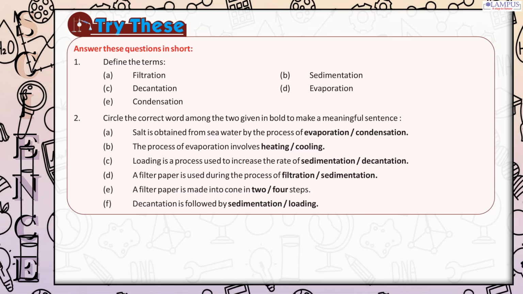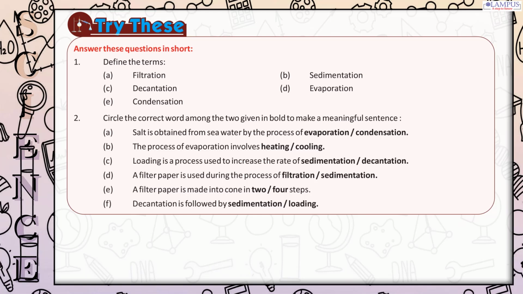Try these. Answer these questions in short. 1. Define the terms: A. Filtration. B. Sedimentation. C. Decantation. D. Evaporation. E. Condensation. 2. Circle the correct word among the 2 given in bold to make a meaningful sentence.